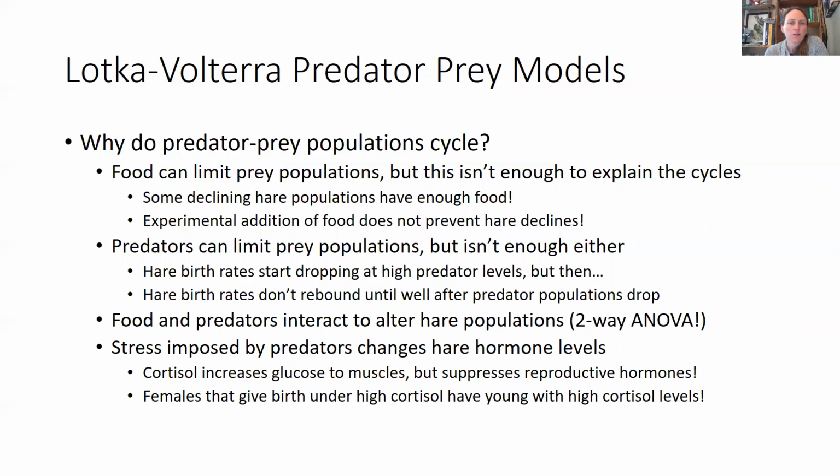So cortisol is a stress hormone, and it increases glucose to muscles, which allows them to run faster and longer. But cortisol also suppresses reproductive hormones. So females that give birth under high cortisol concentrations will have lower birth rates, and their young will also have lower birth rates. And so this is part of the story leading to these oscillations between hare and lynx.